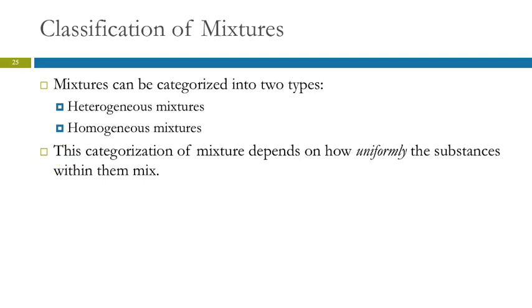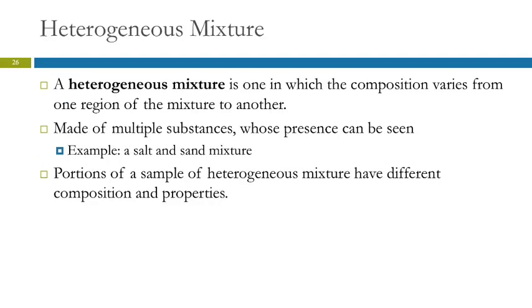So homogeneous is the same throughout. Heterogeneous mixture has different parts to it. Okay? So the categorization there is how uniformly the substances mix. So in a heterogeneous mixture, it's different. The composition varies.